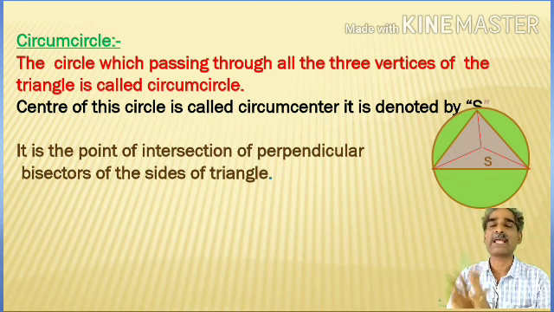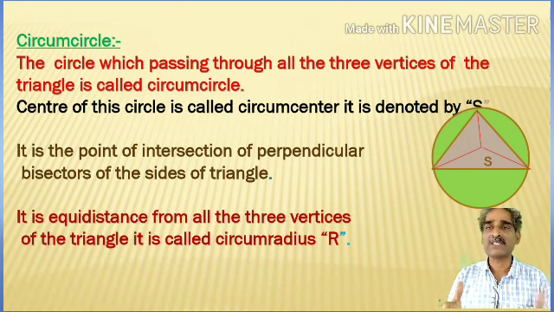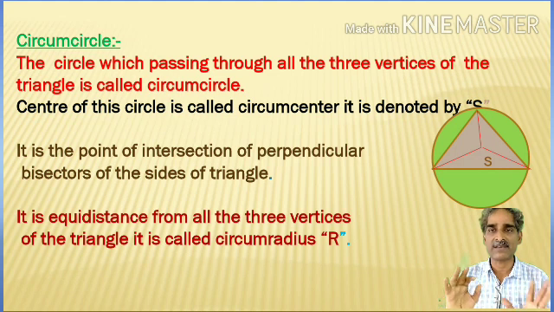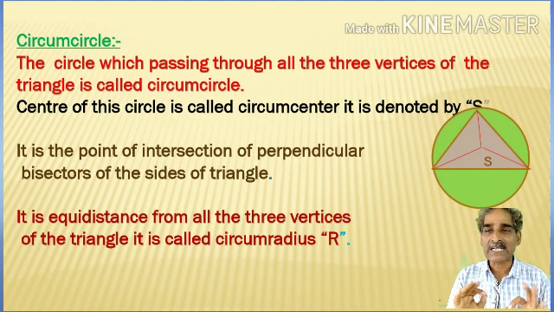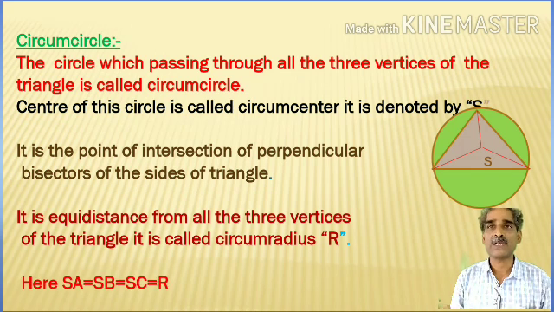It is also equidistant from the three vertices. This is nothing but circumradius. Center of the circle is called circumcenter. Radius of the circle is called circumradius. Generally it is denoted by capital R. Here from this figure, S has the same distance from the three vertices. That means SA equal to SB equal to SC equal to capital R. This is what we have about the circumcircle, circumcenter, circumradius.